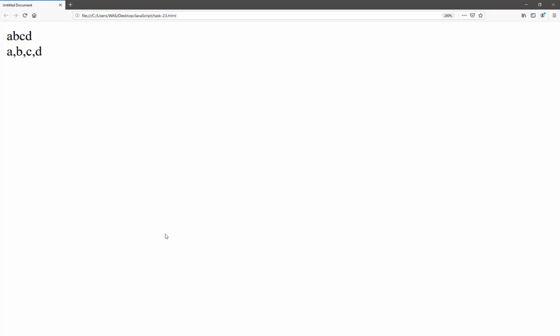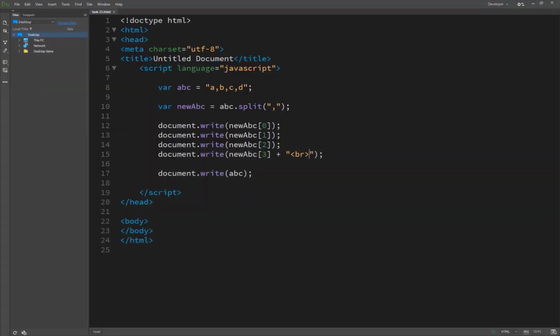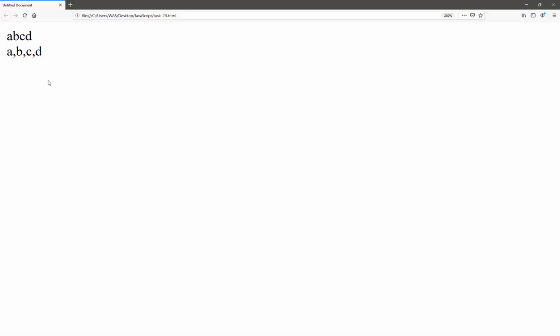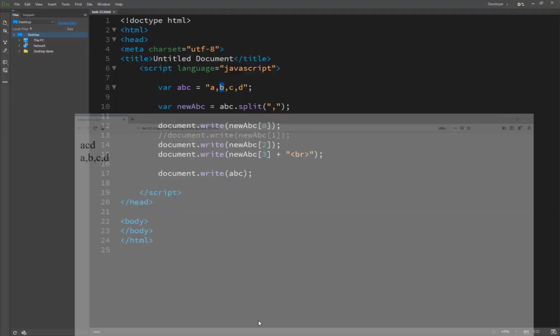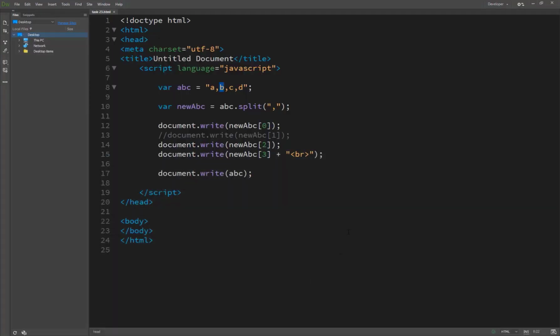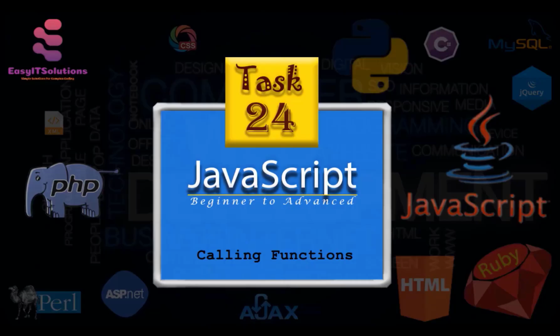Here is single data inside ABC, but we can split it using the split method, splitting at the special character inside our value. So we can split them one by one by indexes. Now if I change this one to 1, you will see that B is no longer here, so we get A, C, D. So this is the technique, basically splitting a string at a delimiter.